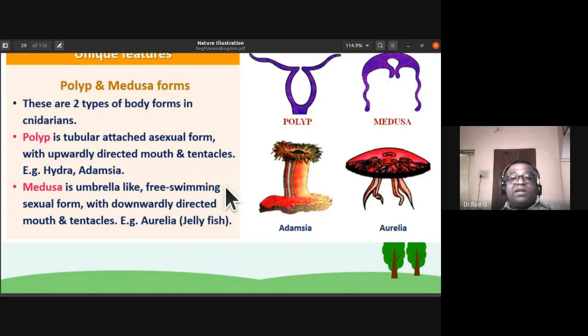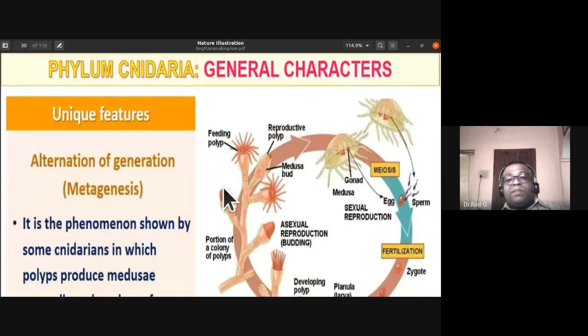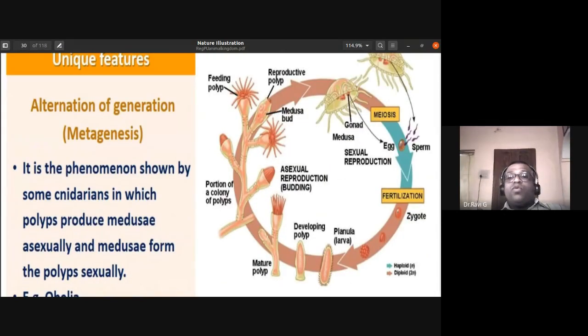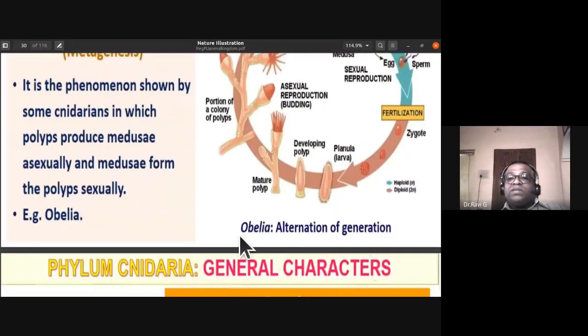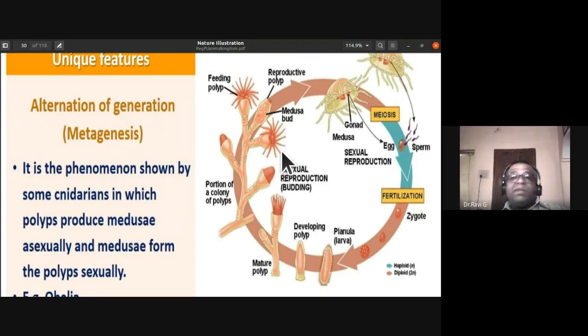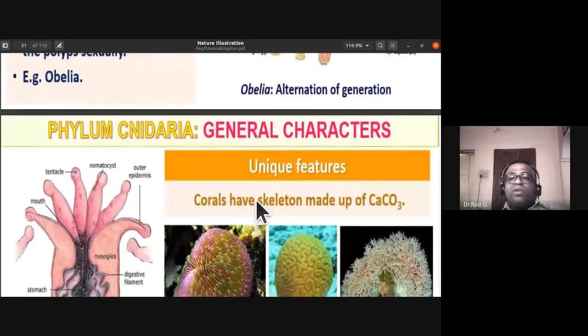But there is an alternation of the polyp and medusa form in the case of Obelia. You can notice that. See, Obelia shows alternation of generation between polyp and the medusa forms. So polyp form is by budding, medusa form undergoes sexual reproduction, and external fertilization it is. Okay. Corals have a skeleton made up of calcium carbonate.